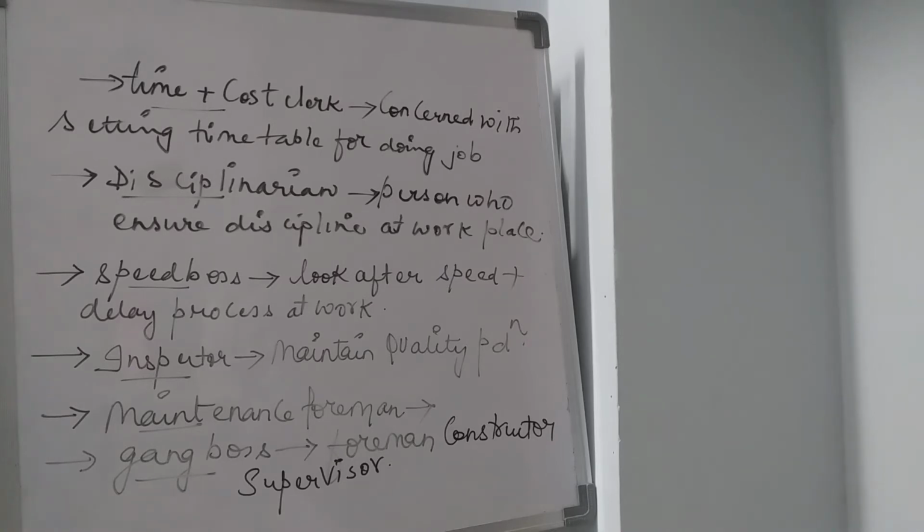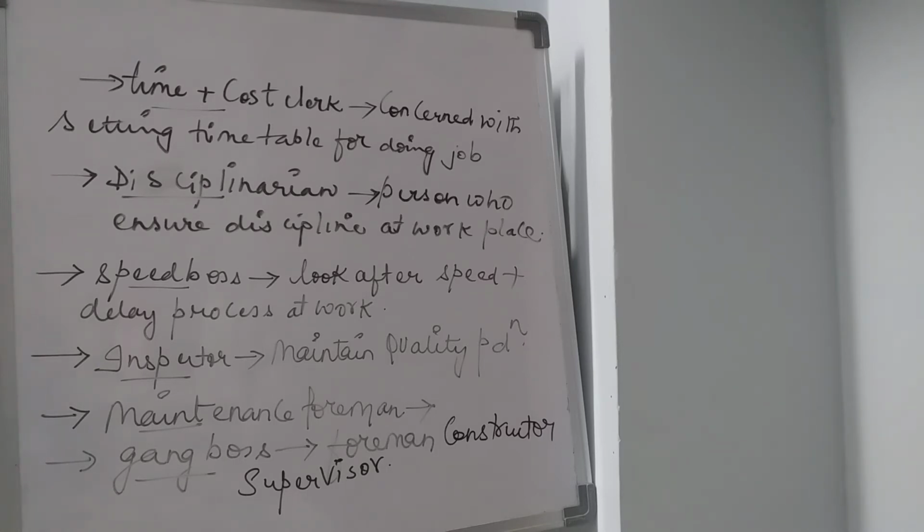And the second person being the instruction card clerk, and this person will actually guide the workers on what they have to do. That means he will give instructions to the workers for doing their job. Third is time and cost clerk. That means he will be maintaining the timetable. He will create the timetable to do a job by the employee or by the worker. He is also related with speeding up of a process, also the material cost, labor cost, like that.